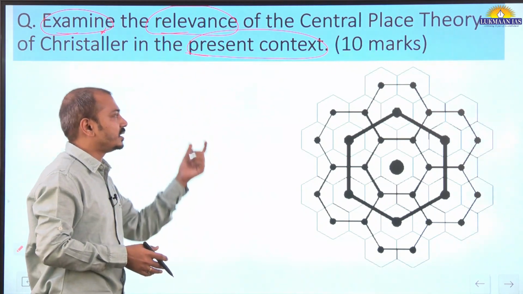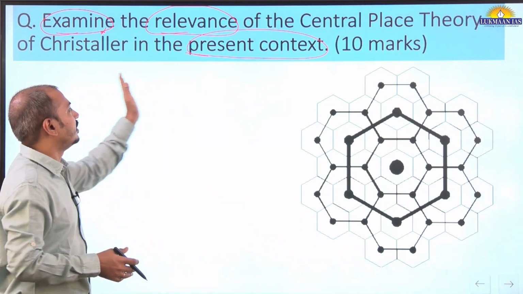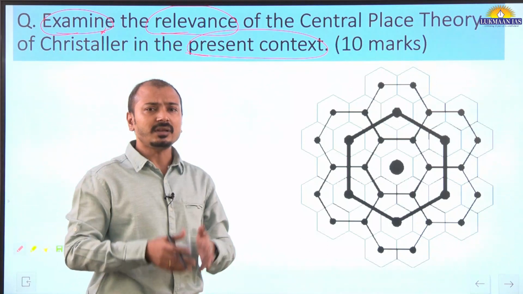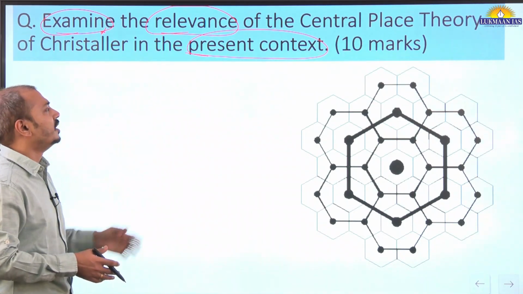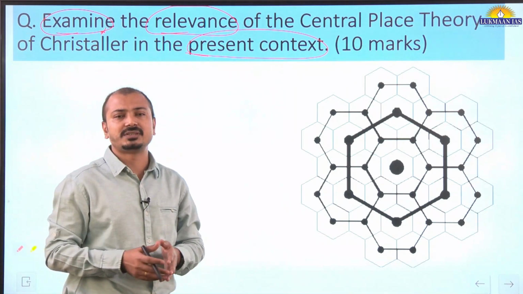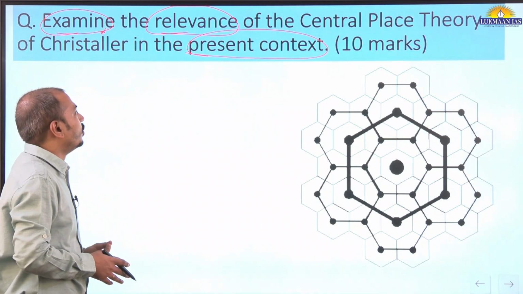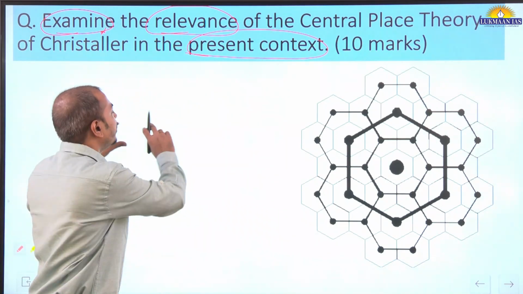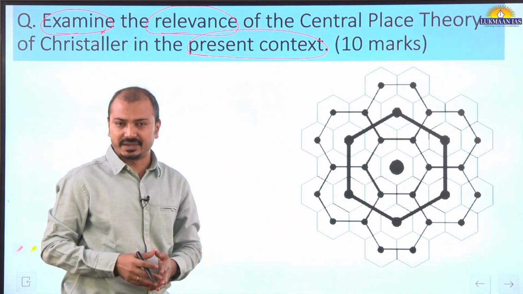Talking about the structure, in the introduction, you can simply write about Christaller and the theory that he has given in 1933. He was a German geographer, and he gave this theory in 1933 on the basis of his observations of various settlements in South Germany. This is a brief introduction, and in the first paragraph of the body part you can explain briefly the crux of this theory itself.